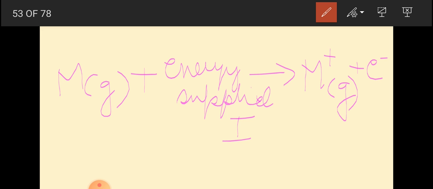Here you can see that the outermost electron is removed, a cation is formed, and energy is supplied to a gaseous atom. The process by which the element loses an electron, that is, the atom is being ionized to convert itself into a cation, is called ionization. And this process is an endothermic process. Why? Since energy is supplied to effect it. Okay, this is your ionization enthalpy.